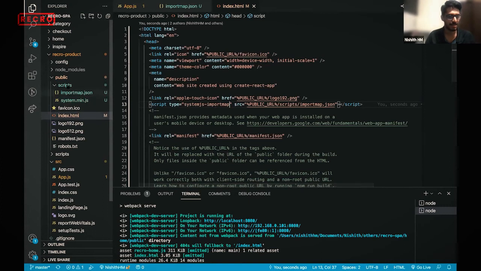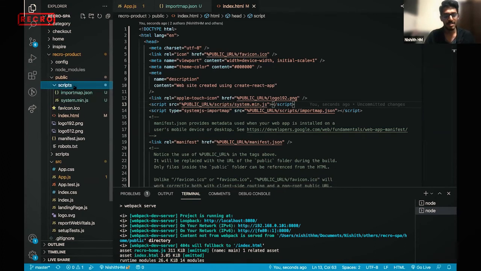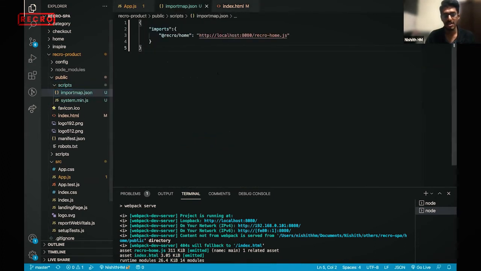It's just a one-time setup, and you can get it as a CDN as well. The moment I get it, I just need to add it inside my HTML, telling it to use this particular system. So this is telling that there is a system min.js, and that in turn uses import map.json to register all my MFEs. Now, this configuration alone would not be enough.